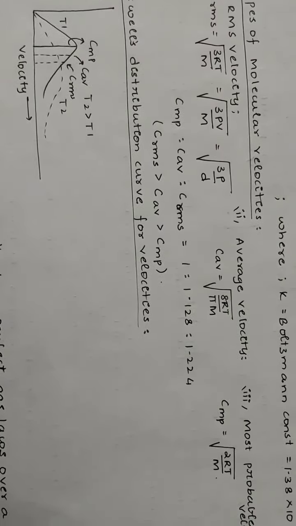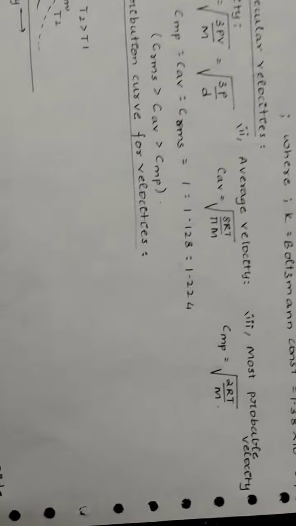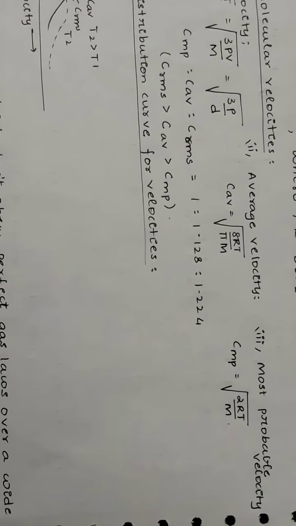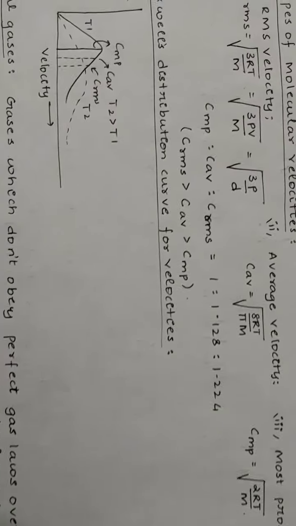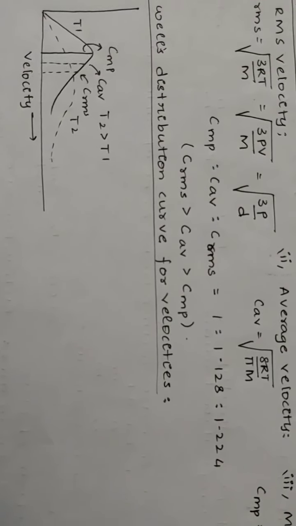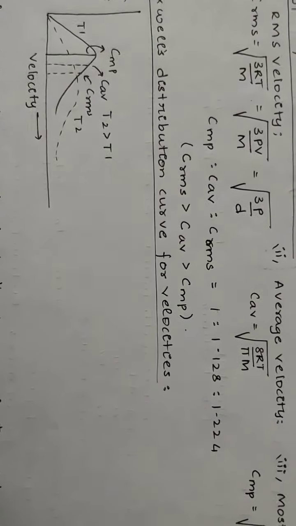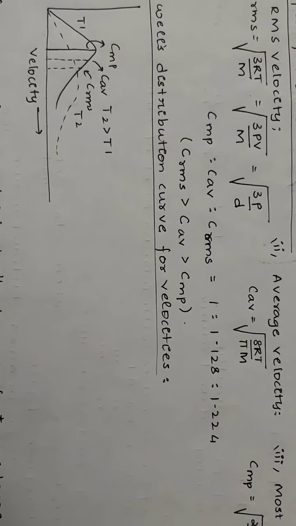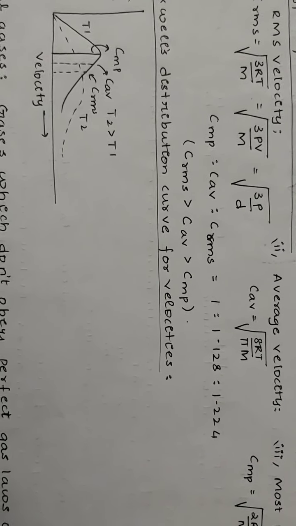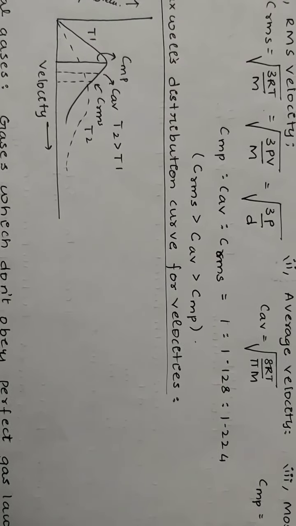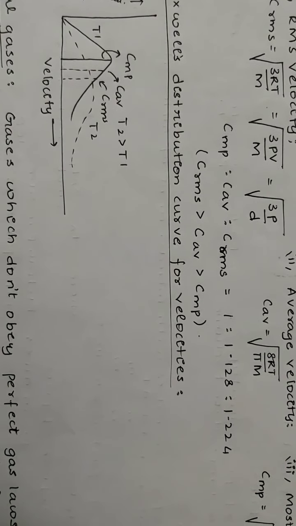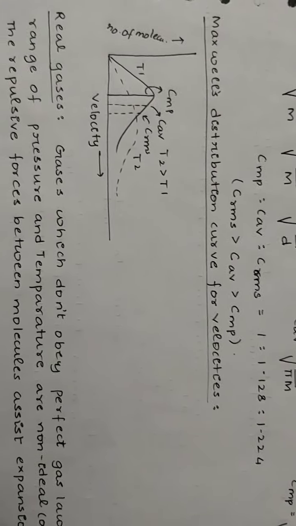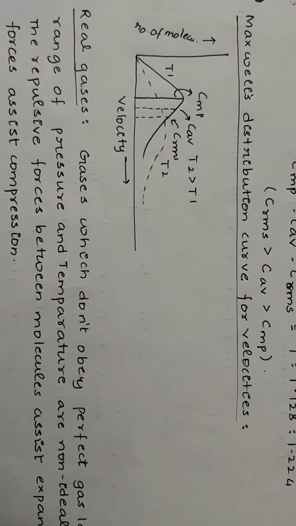Average velocity is root 8 RT by pi M. Most probable velocity is root 2 RT by M. The ratio of most probable to average to RMS velocity is given by 1 is to 1.128 is to 1.224. RMS velocity is greater than average velocity, which is greater than most probable velocity. Maxwell's distribution curves for velocities.